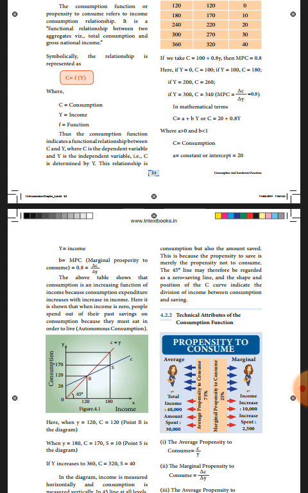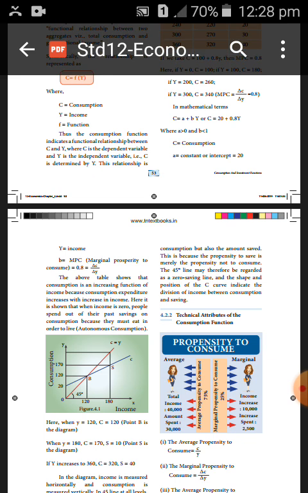Understood? When income is 0, people spend out of their past savings, because they must eat in order to live. That is called autonomous consumption. Consumption which is not related to income. Even if income is 0, consumption will take place. That is called autonomous consumption.